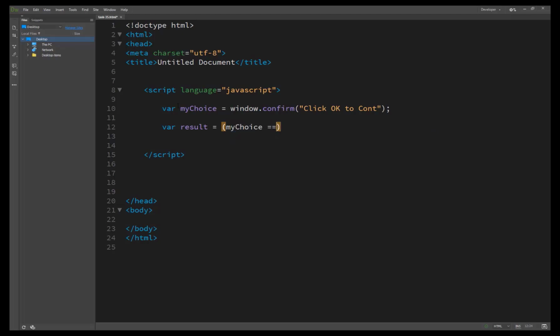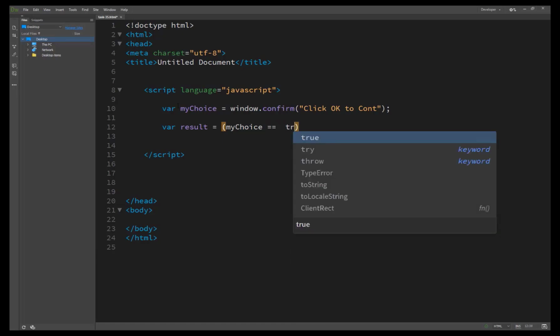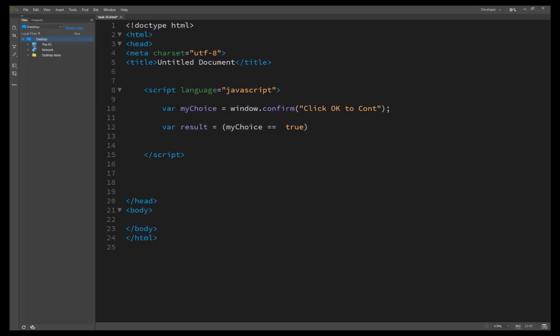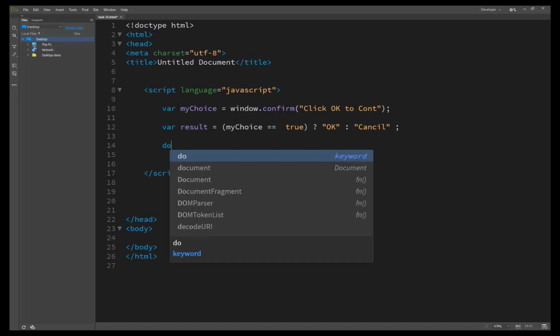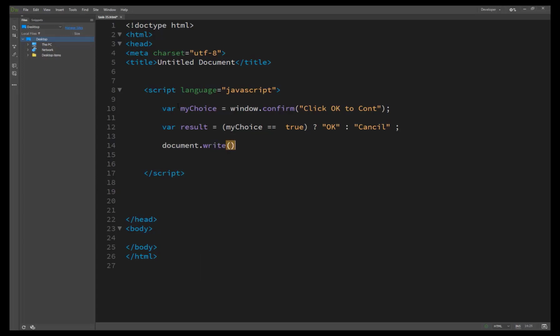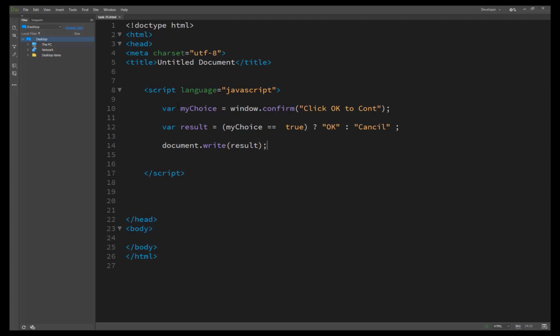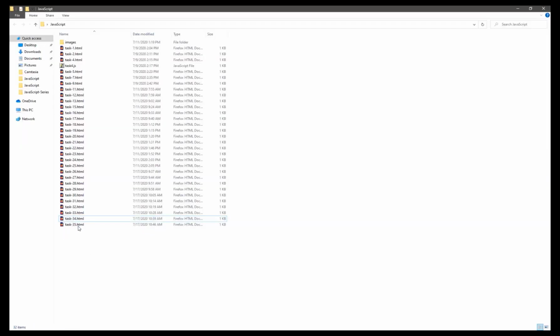My choice is equal to true, and the technique is by passing a question mark, and then OK or else cancel. For getting the result, as you all know, we write document.write, and inside we pass the result here, and now see whether the results are the same or different.